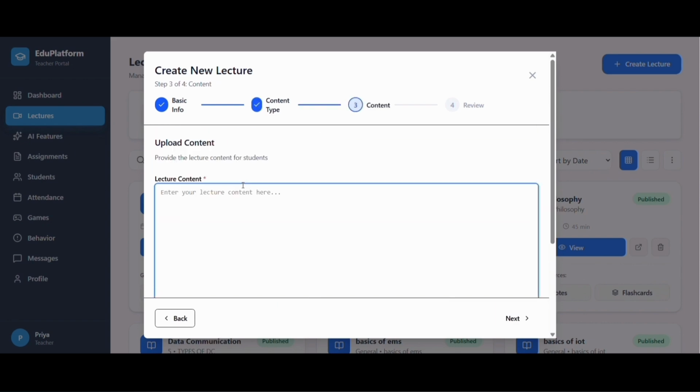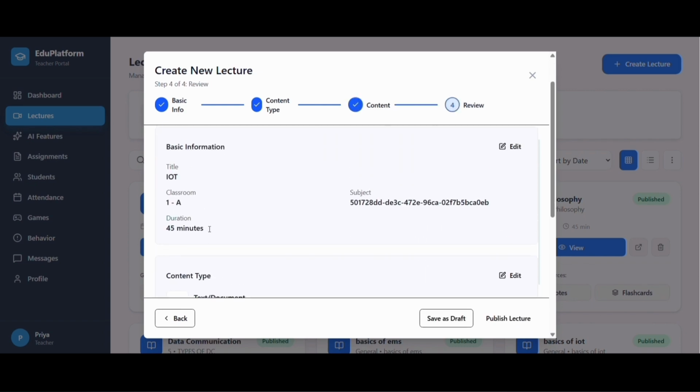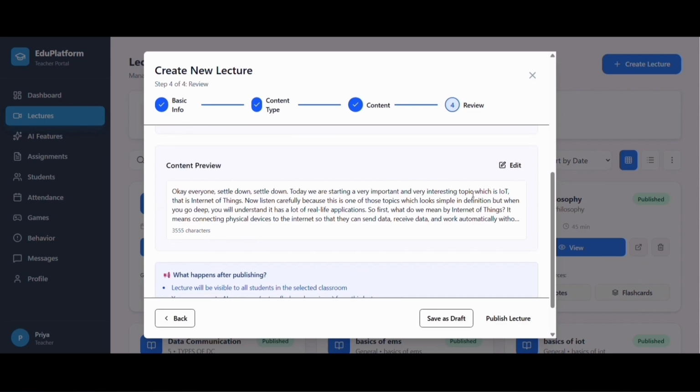You'll notice inside the transcript, there's a line like, "Rahul Kumar, you are disturbing the class. Keep quiet." This is an example of something a teacher might say during a real classroom session. And later, we'll use this exact line in our AI behavior tracking feature.